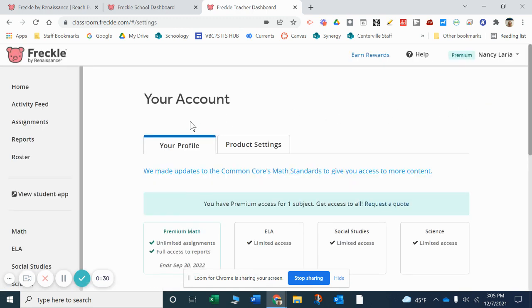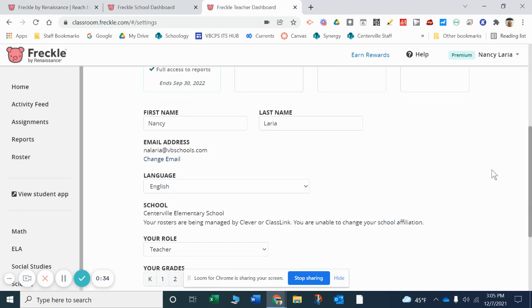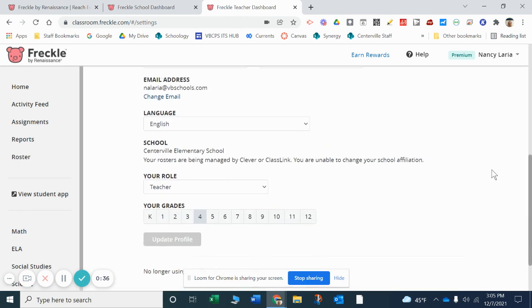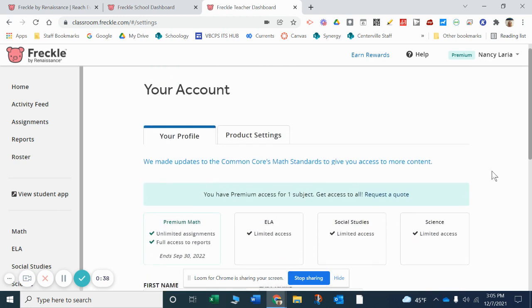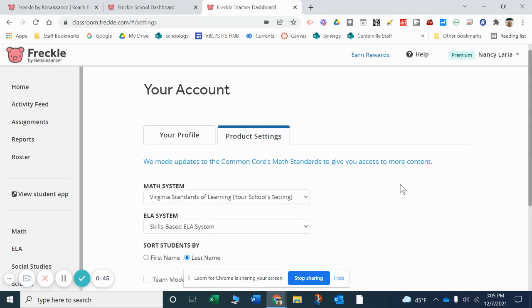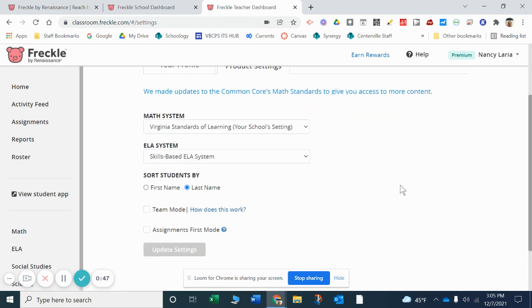From there, you'll see two tabs. Your Profile tab is correct the way it is. You can scroll down and take a look at that. And the tab we're going to be using is the Product Settings page. So I'm clicking on the Product Settings tab, and I'm checking the settings here.